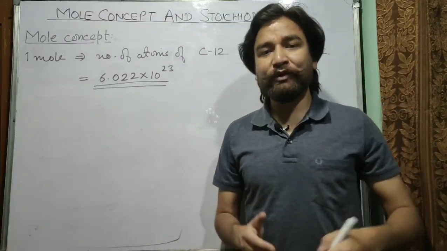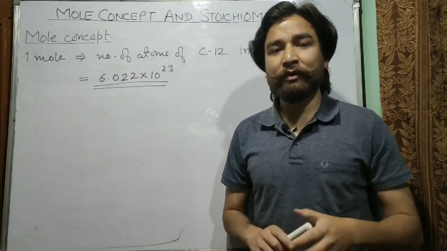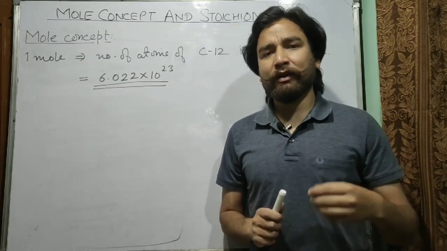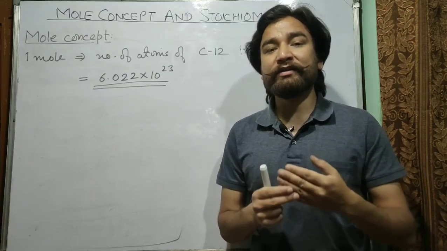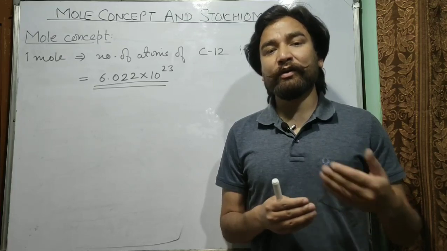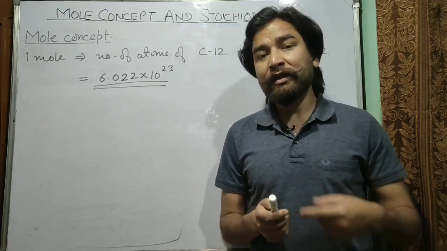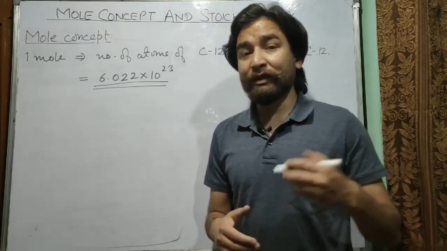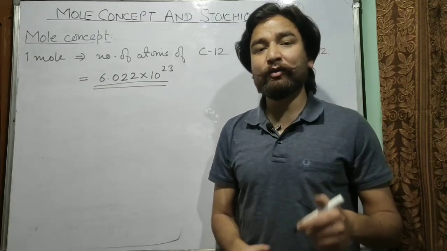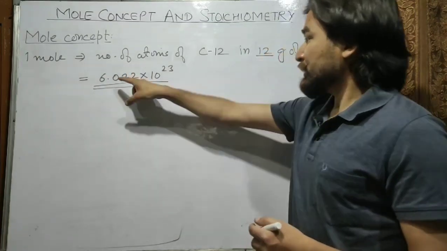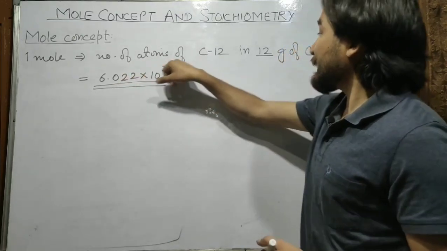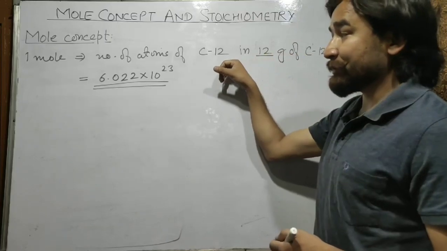So if we try to understand what is the meaning of 1 mole, 1 mole is nothing but just a number. So for example, we have heard of 1 dozen. 1 dozen means 12. Like we say 1 dozen of eggs, or 1 dozen of apples, or 1 dozen of banana. So similarly, whenever the term 1 mole comes, it means the number 6.022 into 10 raised to power 23. It is a very huge number. This number is known as 1 mole, and that is equal to the number of atoms present in 12 gram of carbon 12.